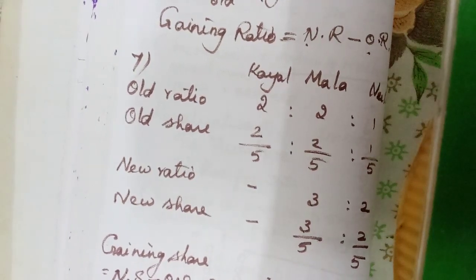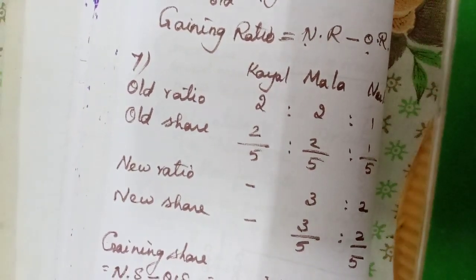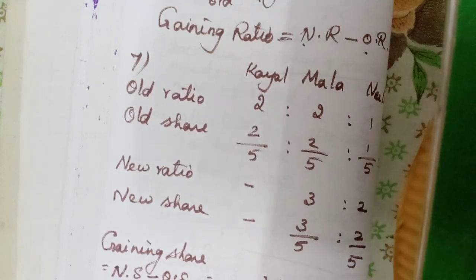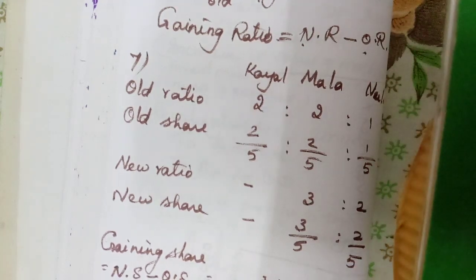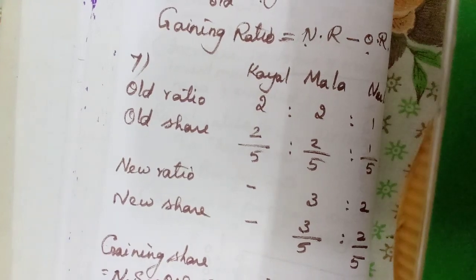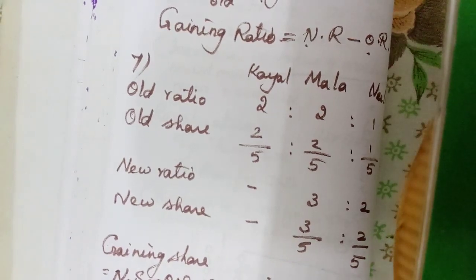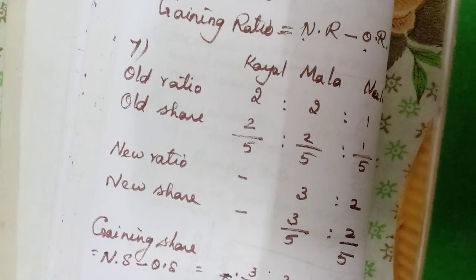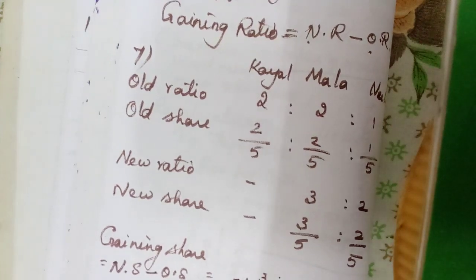So what is the new gaining ratio? Use the same method. Don't follow the method given in the book. This will be easy for you. 1:1.